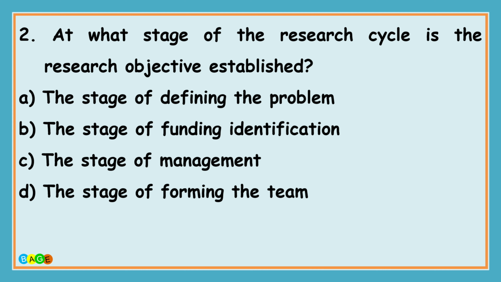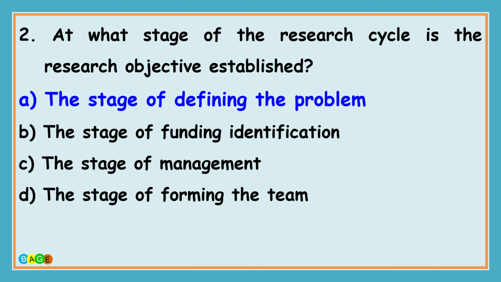The question number second is, at what stage of the research cycle is the research objective established? And the options are A, the stage of defining the problem, B, the stage of funding identification, C, the stage of management, and option D is the stage of forming the team. And the correct answer is the stage of defining the problem.